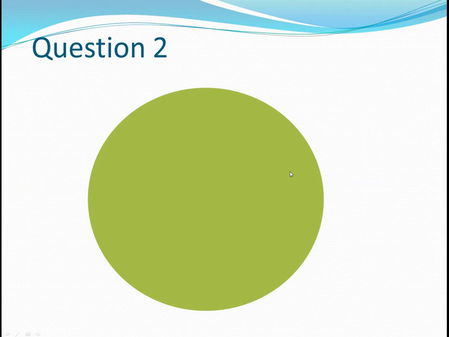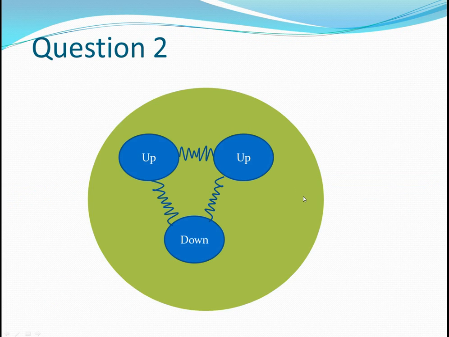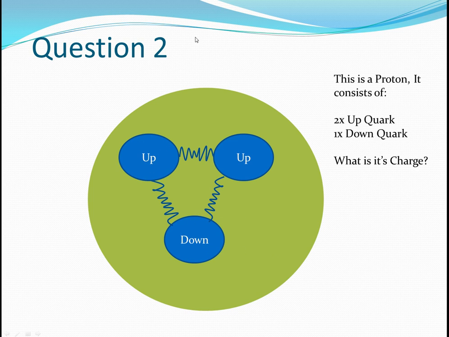Question 2. Here is my proton. It has 2 up quarks and a down quark. What is its charge? Pause the video and I will reveal the answer. Okay, so I hope you got plus 1. Up is 2/3, 4/3, 4/3 minus 1/3 is 3/3, which is 1. If you didn't get that, then redo it, look back at my last section.